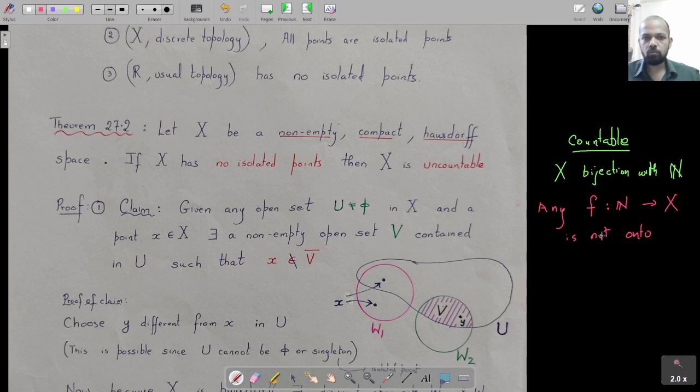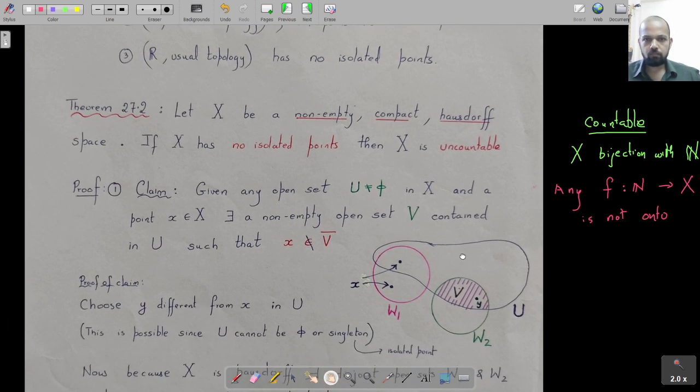So that's what we are going to do. We are going to take any function from natural numbers to the set, and we are going to show it is not onto. Okay, so that's going to be our way of proof.